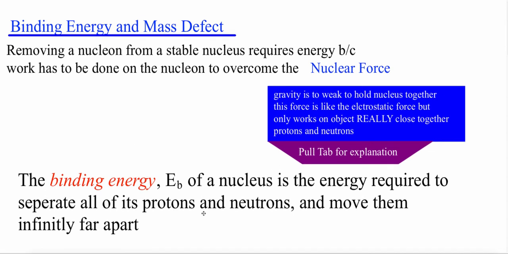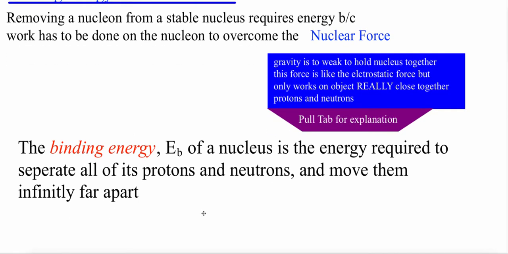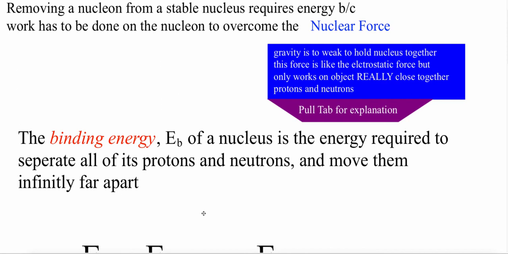Now, binding energy. The binding energy of a nucleus is the energy required to separate its nucleons. So let's think about that. We have a loss of mass there, and that was the energy taken to combine these elements together. To pull them apart, we're going to have to input that same amount of energy that was used to bind it, and that allows me to separate these nucleons.